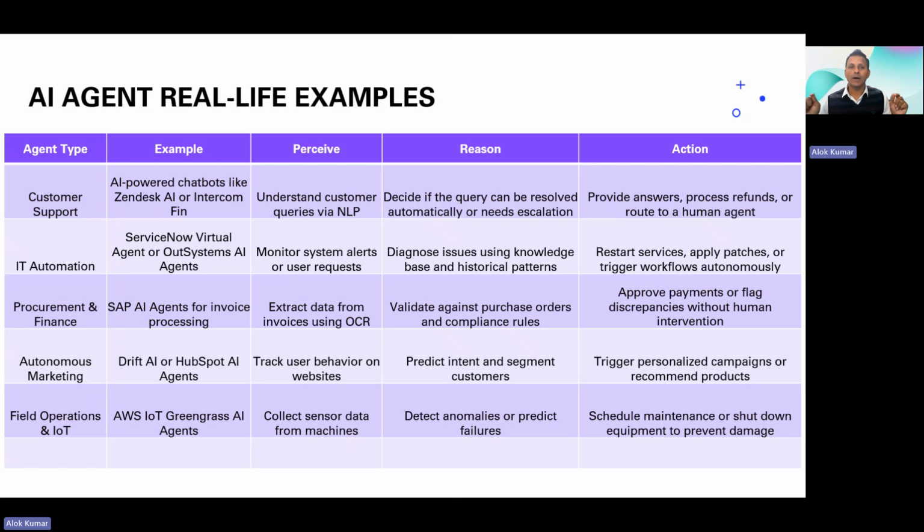The most popular type are customer support agents that understand and perceive the customer in plain language, and based on the request and query, the agent performs some action in terms of providing the right answer to the customer, or initiating some actions or transactions, either a refund of some product, alerting some messages, or raising ticketing requests.